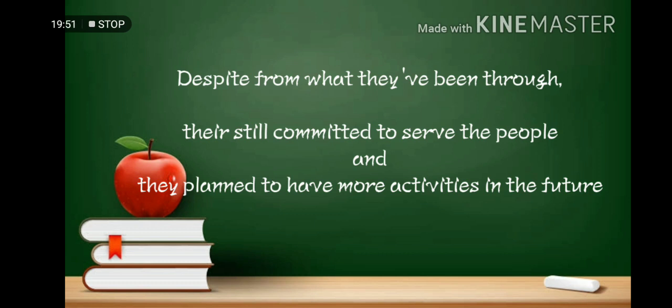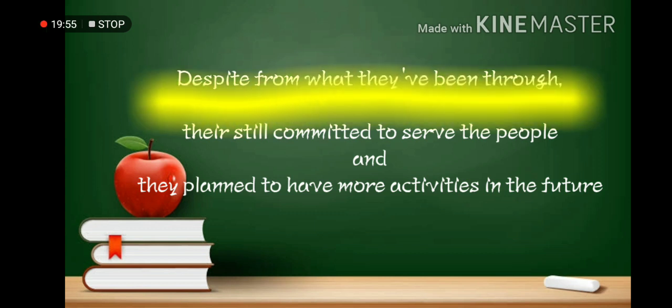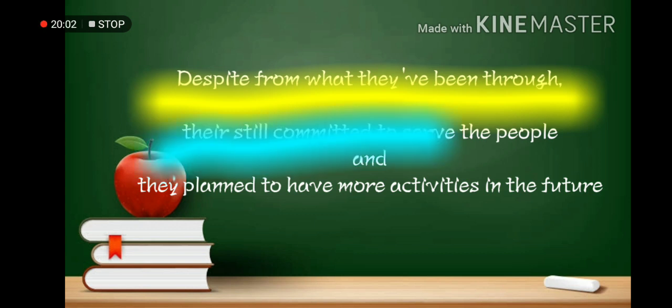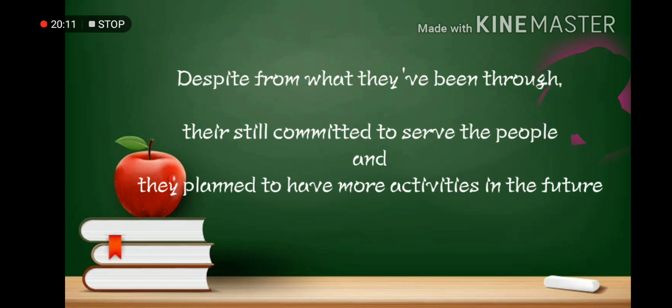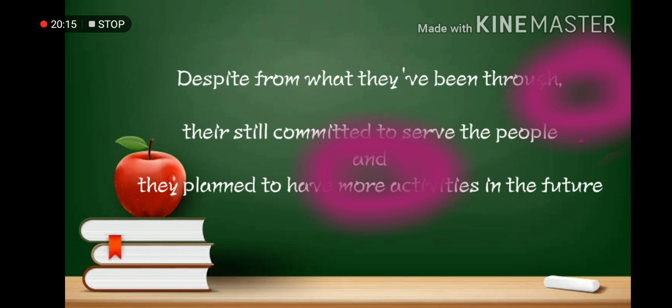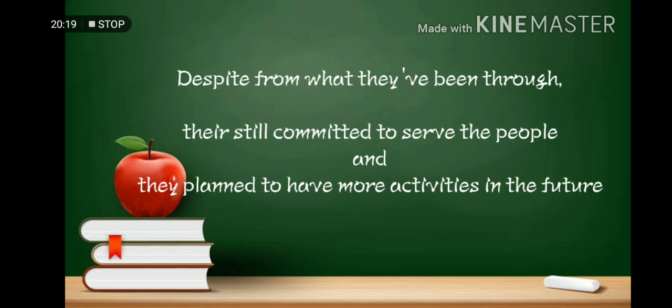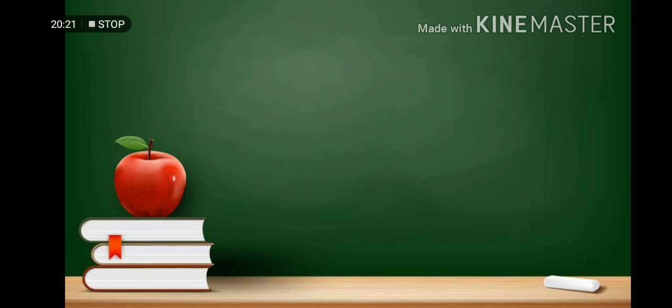The dependent clause there is despite what they've been through, and the two independent clauses are they're still committed to serve the people, and they planned to have more activities in the future. And with the aid of a comma and the coordinating conjunction and, the sentences were interconnected with each other. So we are done with the sentence structure.